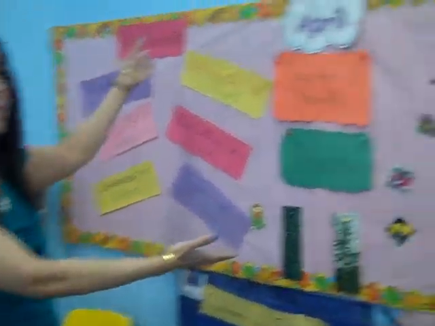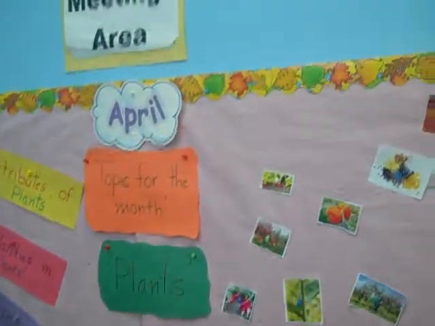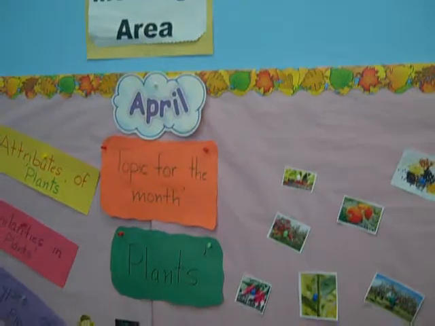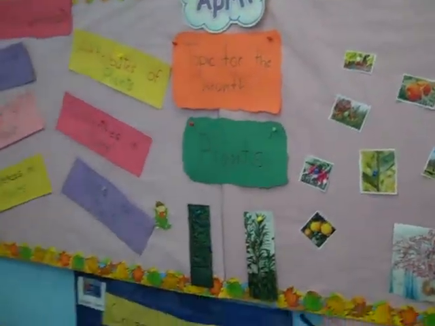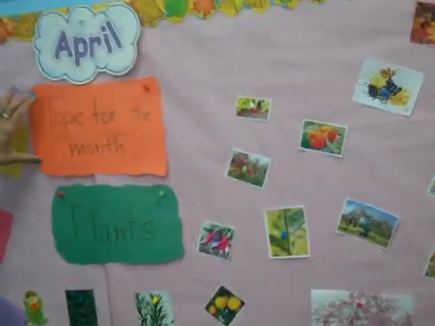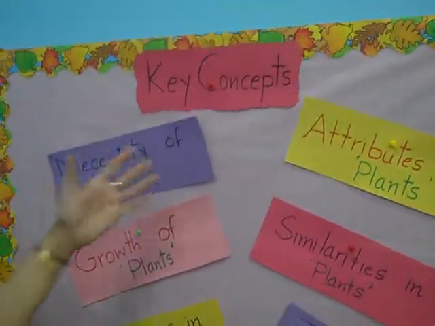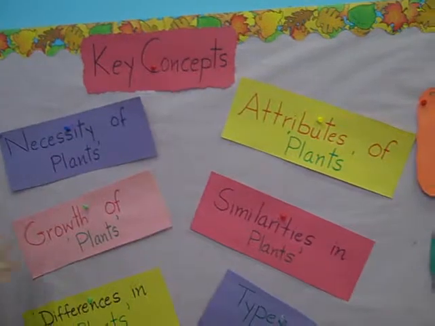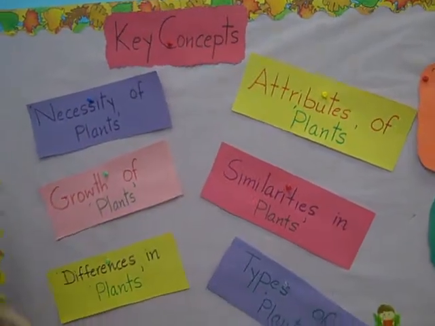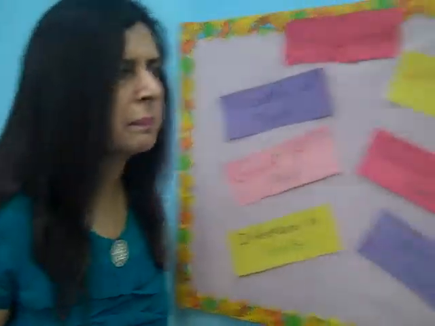This is the meeting area where we start our day in the morning with greetings, circle time, and later on the story. And I always put my theme for the month, which is April. Topic for the month is plants. I have all sorts of pictures of plants over here. And then I have the key concepts here, like necessity of plants, attributes of plants, growth of plants, similarities and differences in types of plants for children to learn.